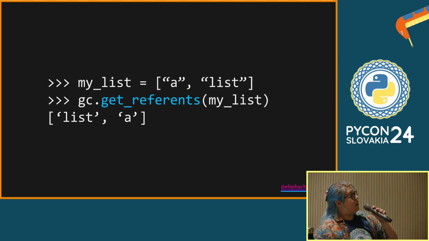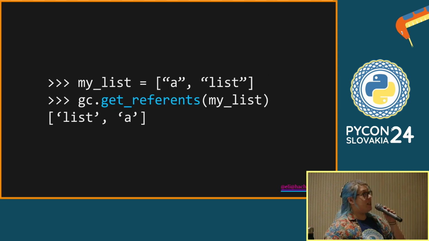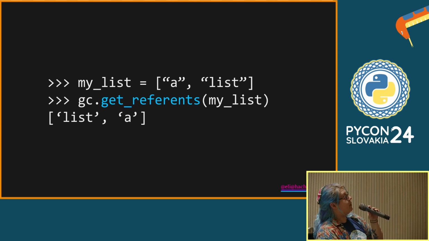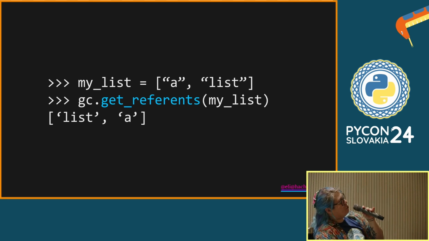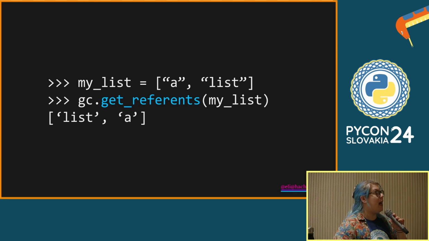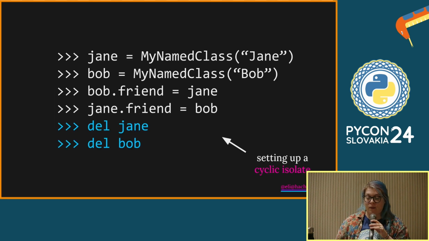So this is that traversal method. You've got a list, and you say, what does this list point at? And it points at these 2 objects. This is not the same list as this. This is just the output from that method containing the same objects. That's not particularly important, but that's why it's transposed here, because this is not actually the same list. But it said, okay, this thing points at these 2 strings.